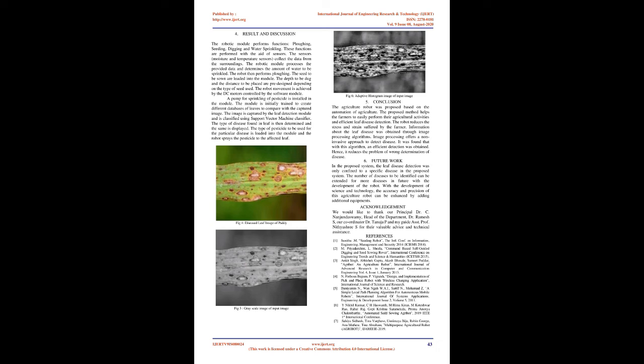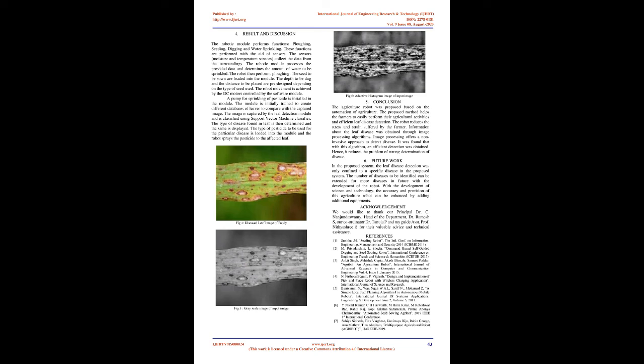Conclusion. The agriculture robot was proposed based on the automation of agriculture. The proposed method helps farmers to easily perform their agricultural activities and provides efficient leaf disease detection. The robot reduces the stress and strain suffered by the farmer. Information about the leaf disease was obtained through image processing algorithms. Image processing offers a non-invasive approach to detect disease. It was found that with this algorithm, an efficient detection was obtained. Hence, it reduces the problem of wrong determination of disease.